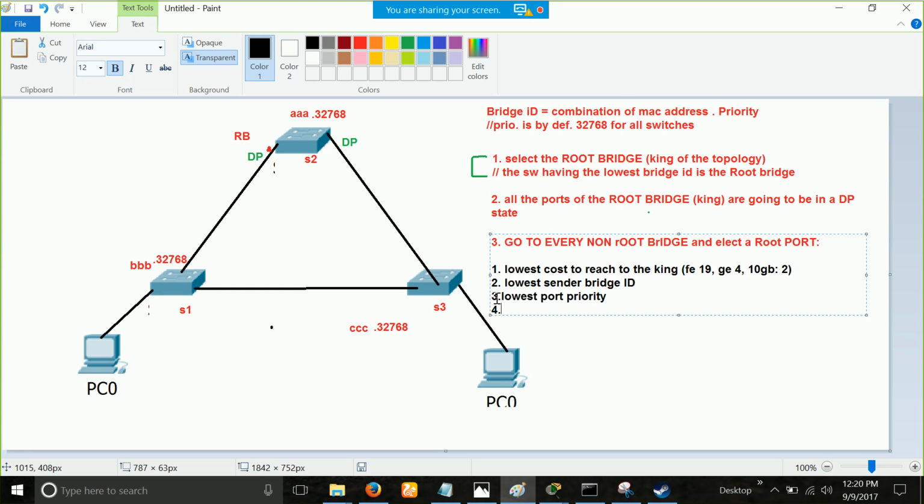It is so important. Step number 4, if even your port priority ties, then you will look at the lowest port ID of the sender. Always remember this, of the sender.